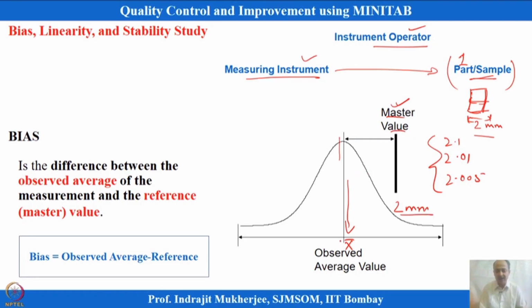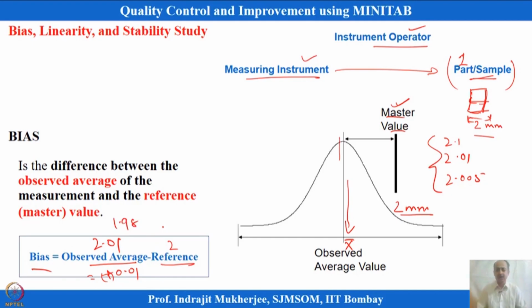On an average, whatever average you are getting, compared with the reference value: bias is equal to the observed average minus the reference value. So this is 2 and the observed average, let us say, is 2.01. In this case bias will be equal to 0.01. This is a positive bias. If it is 1.98, then it will be a negative bias. So bias can be on the positive side, and it can also be on the negative side.